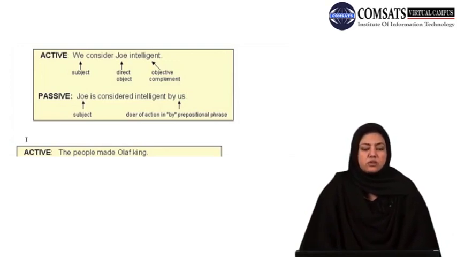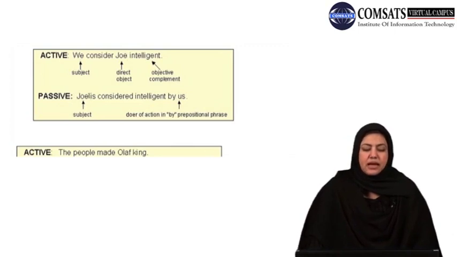When you look at the construction of this formation, we have we as subject, Joe as direct object, and intelligent as objective complement. This is also an adjective that is used for Joe. Now, in order to create a passive formation, the direct object Joe would come at the beginning as the subject, and the doer of the action, that is we, with its changed form us, would come at the end by adding the prepositional phrase by.